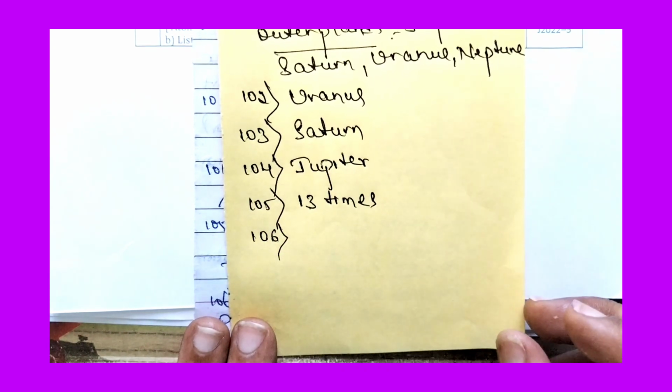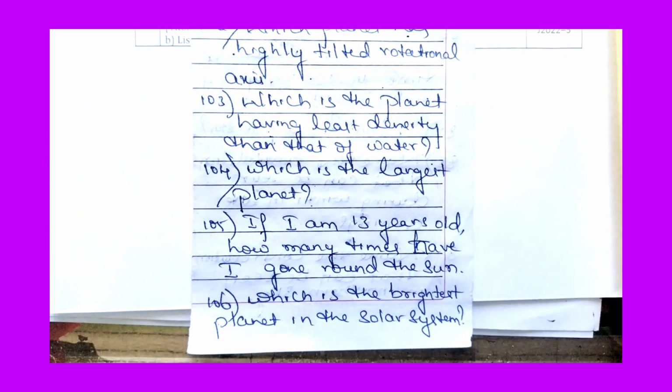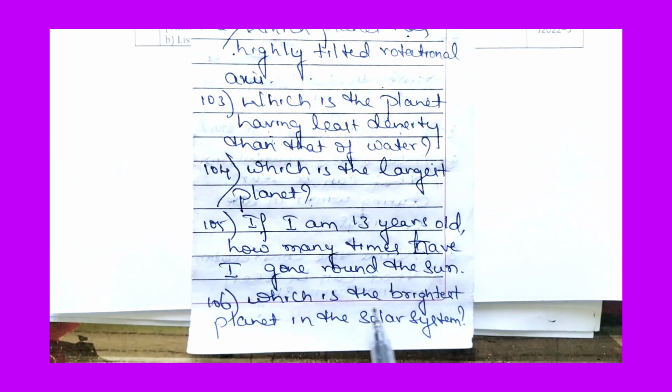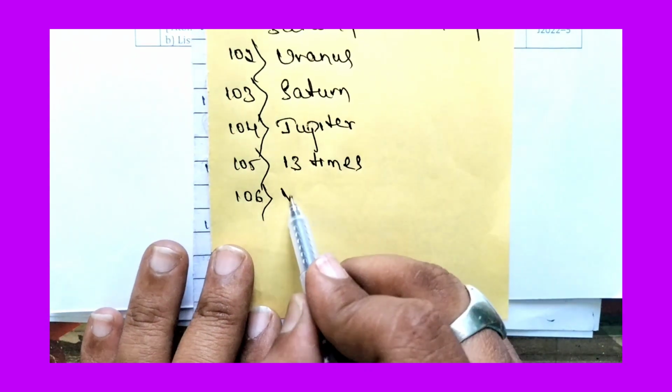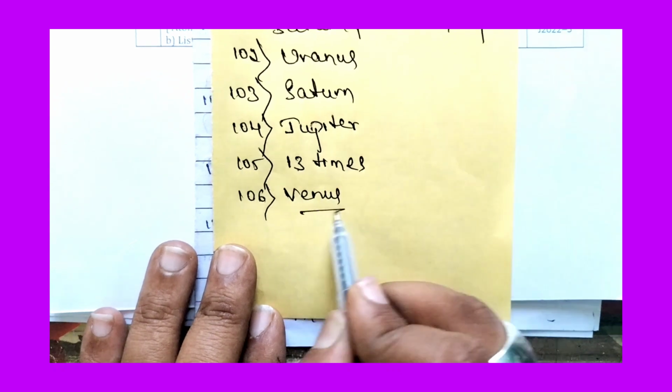Now let us answer the 106th question. Which is the brightest planet in the solar system? The brightest planet is Venus.